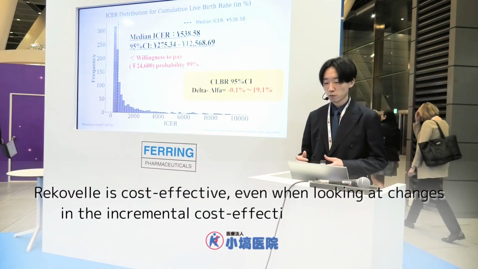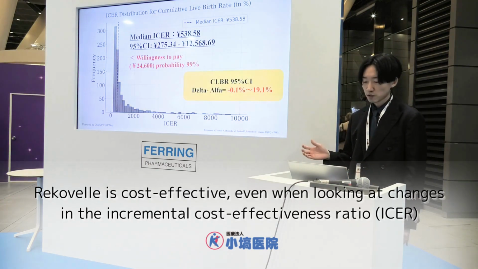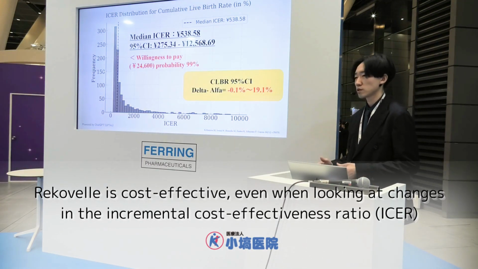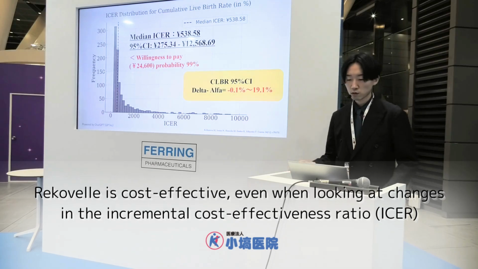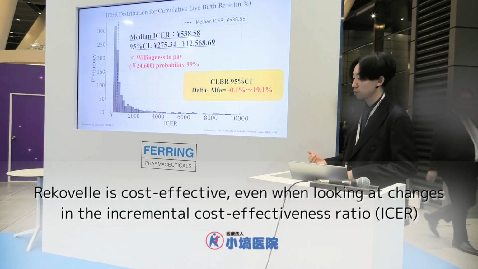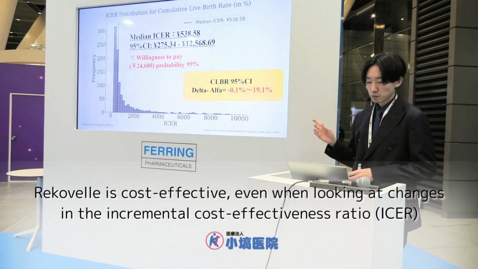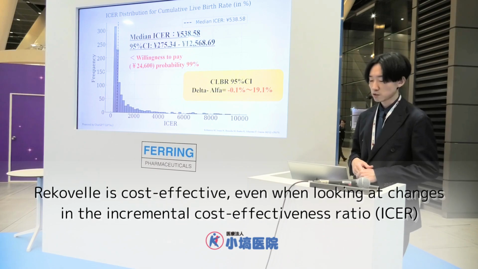The cumulative live birth percent difference will vary within 95% confidence intervals. So Delta is not always superior. To address this uncertainty, we create ICER distributions using bootstrap methods. So the median ICER is this value and the 95% CI is this range.